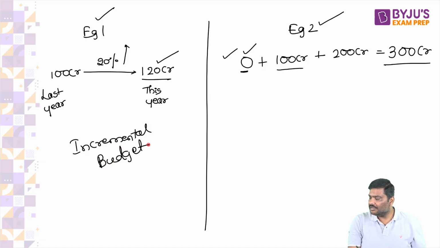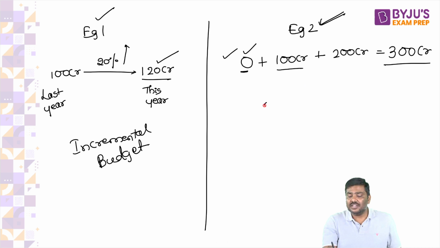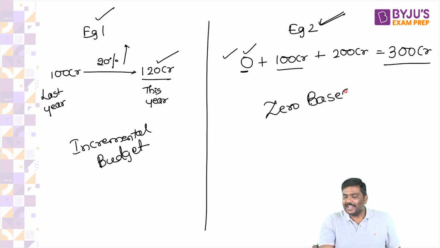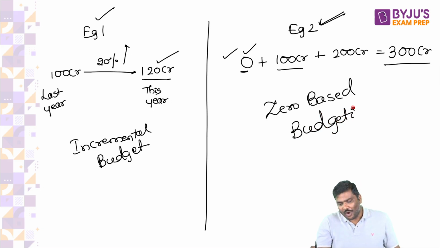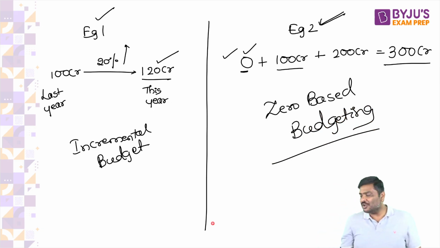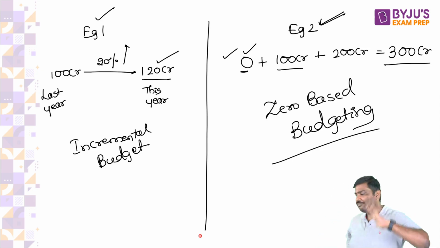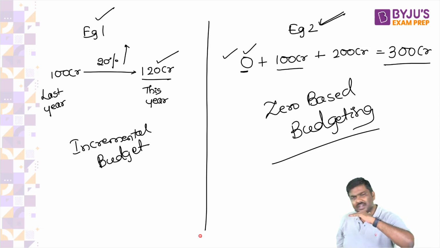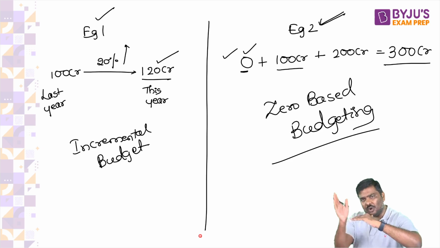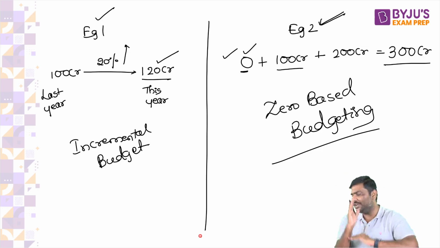And this is called zero based budgeting. I hope you understand why this is called zero based. In case of zero based budgeting, we start the allocation from zero. And based on the requirement, we'll keep on allocating the funds to the ministry.